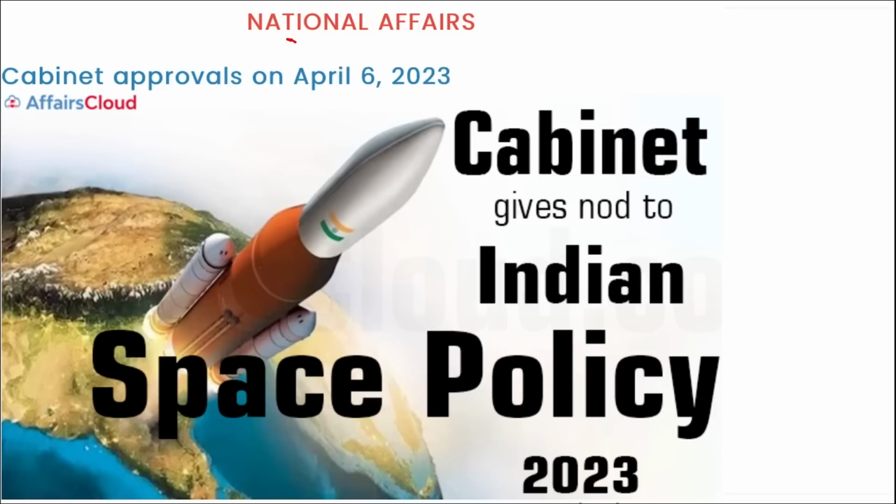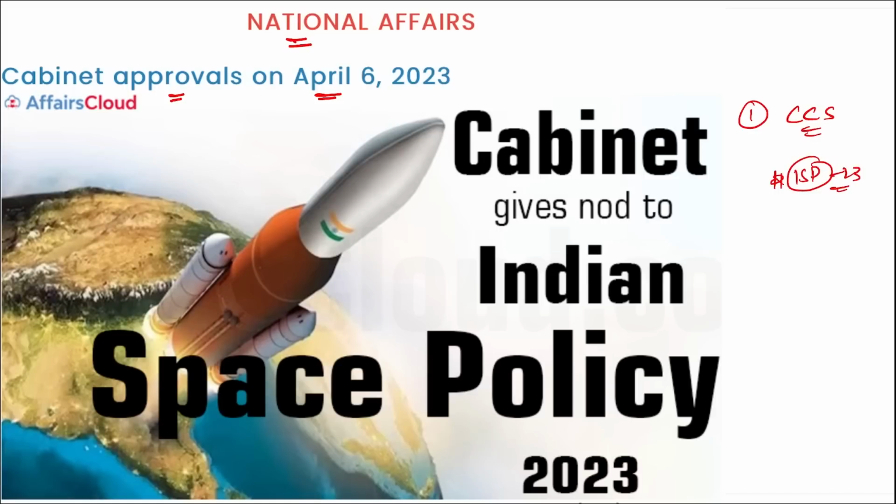First, we are talking about national affairs, and in national affairs too, we will be talking about some cabinet approvals on 6th of April. Let's discuss. First is your Cabinet Committee on Security. Cabinet Committee on Security, they have approved the Indian Space Policy. What is this Indian Space Policy 2023?